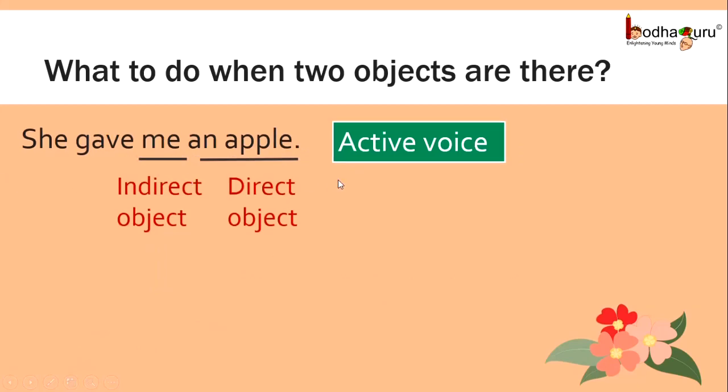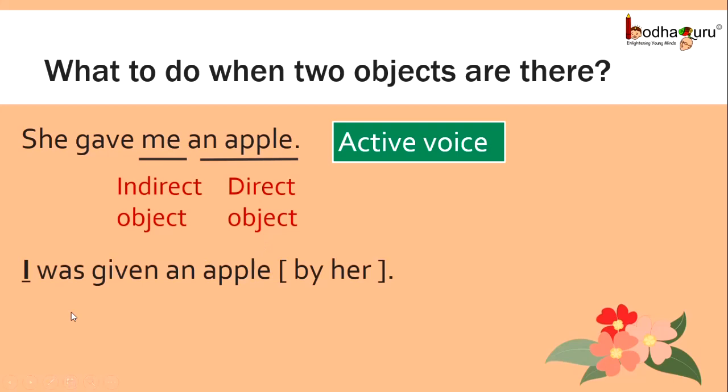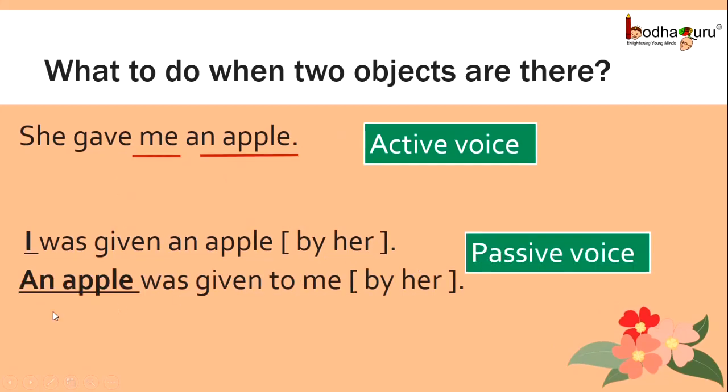Now we know this is a sentence in active voice with two objects. How do we change it to passive voice? First way, I was given an apple by her. In this sentence, the indirect object became the subject in passive voice. Also, there is another way to make it passive voice. Let's take the direct object and change it to passive voice. So this becomes an apple was given to me by her. So we see when there are two objects, there are two ways to change it to passive voice.